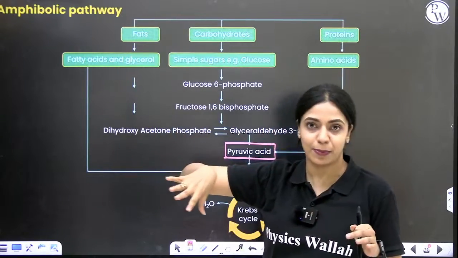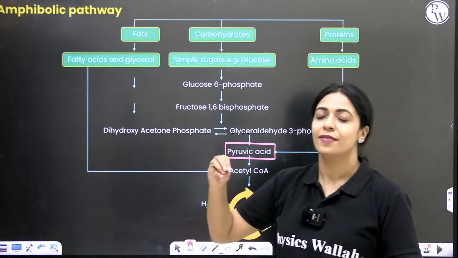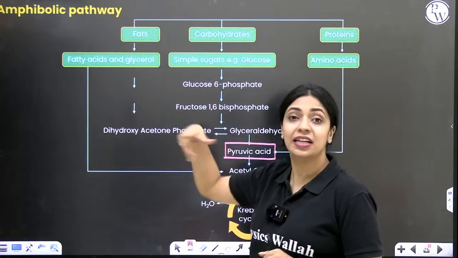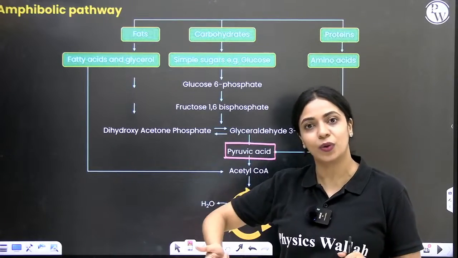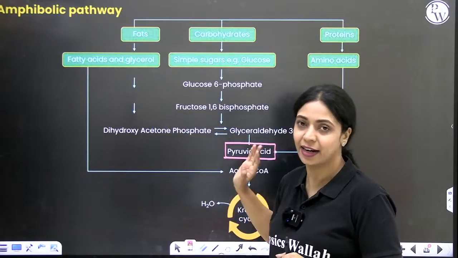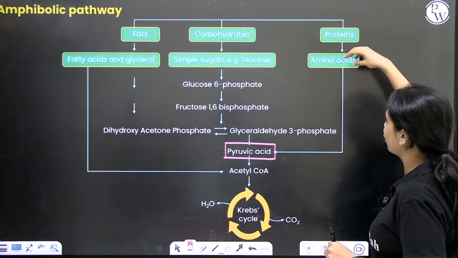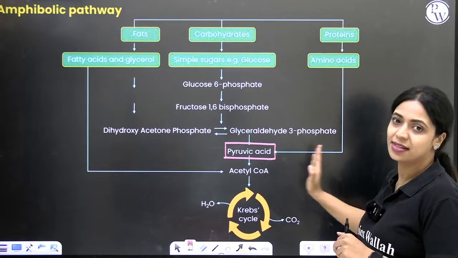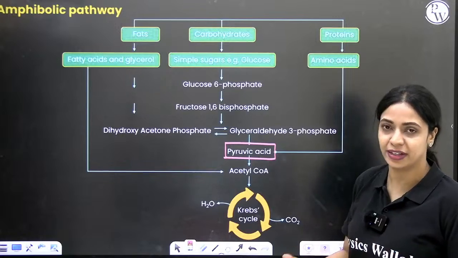Fats have to first be broken down into fatty acids and glycerol. Fatty acids can get converted into acetyl-CoA and enter the pathway. Glycerol can get converted into phosphoglyceraldehyde and enter the pathway. If proteins are broken down, amino acids can enter the pathway as pyruvic acid or as acetyl-CoA after deamination.